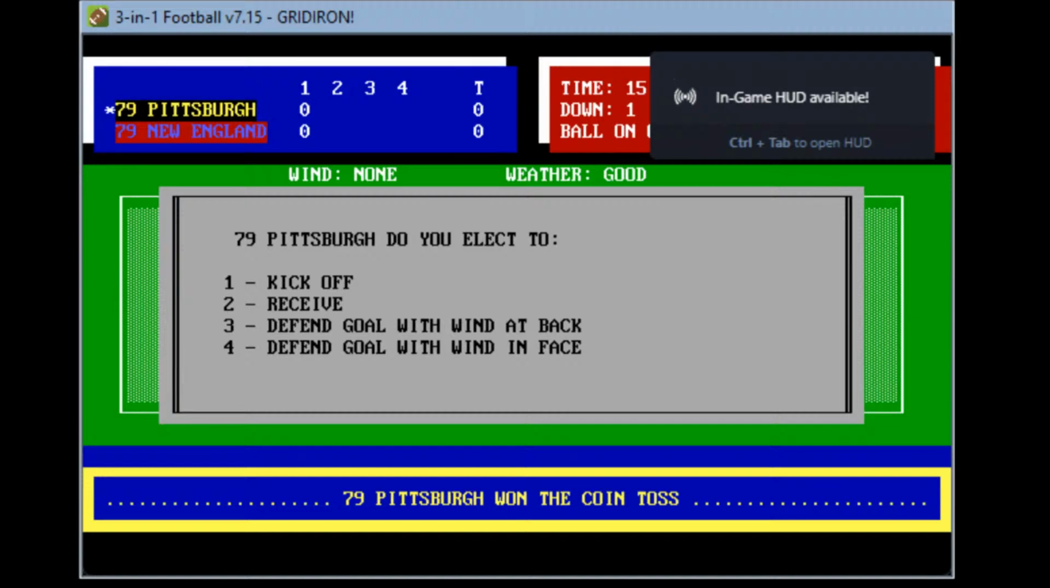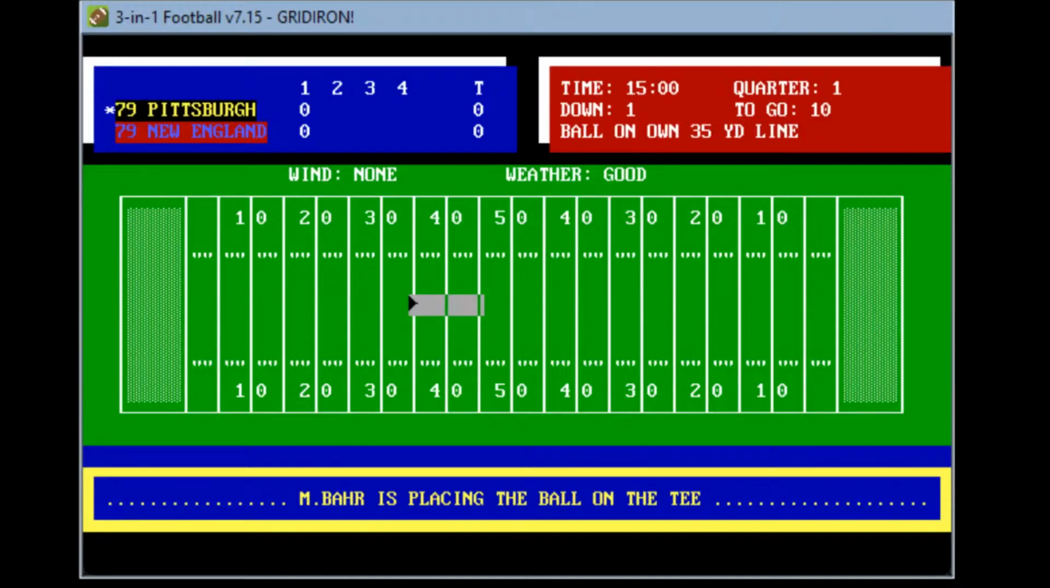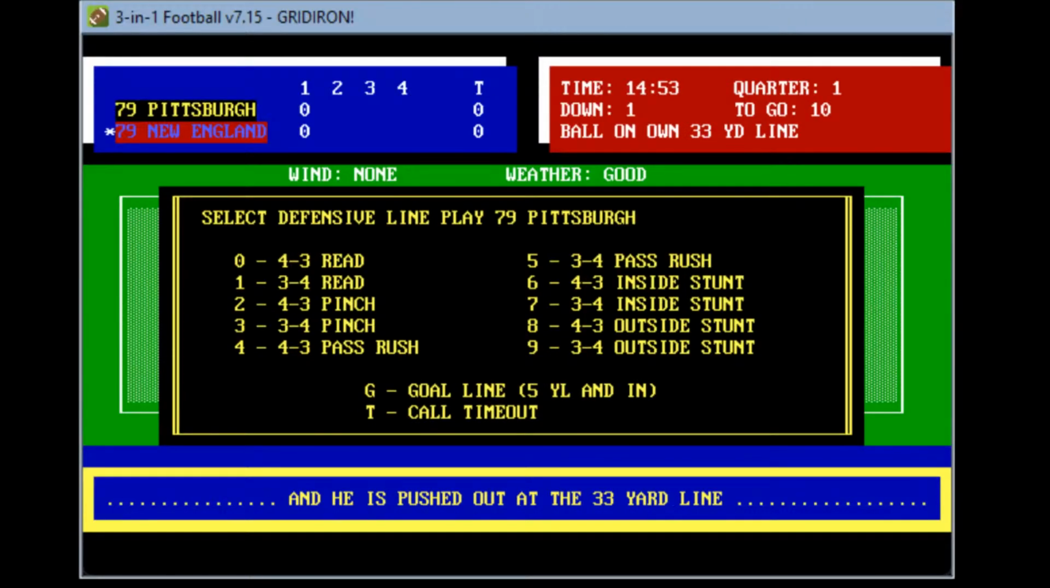So New England did win the kickoff. I'll go ahead and kick it, and off we go. Regular kick. Barr is going to place the kick. He's lined up. The kick gets on the way, gets by Clark. He takes it at the 20 out to the 33-yard line. So a big start for the New England Patriots here. We're underway here at Schaefer Stadium.